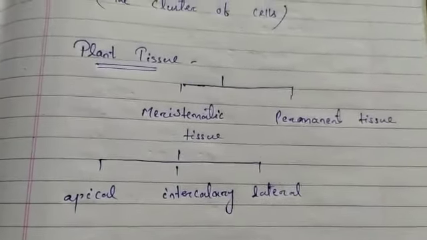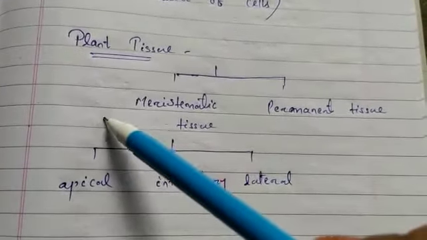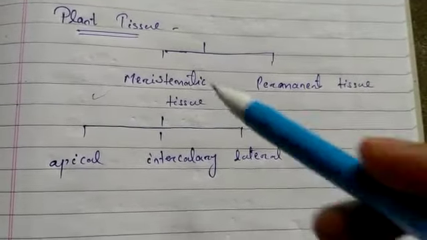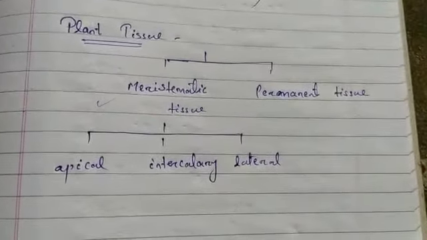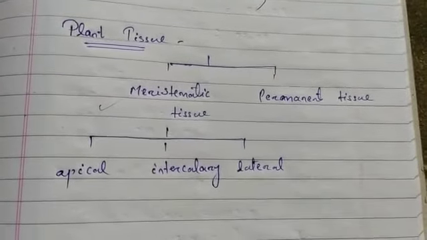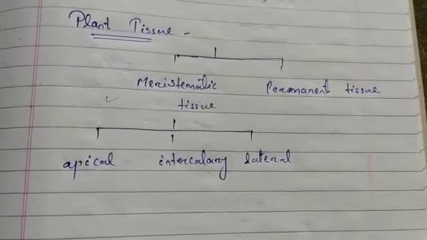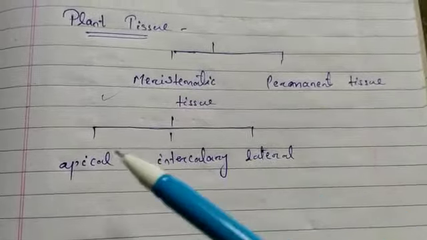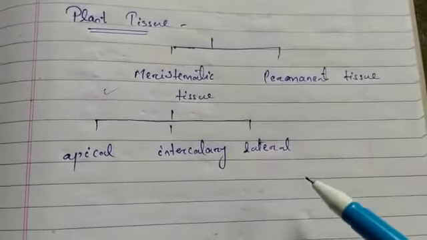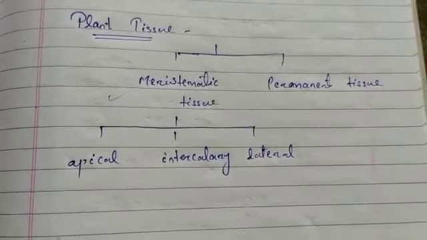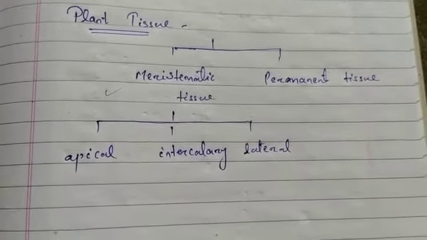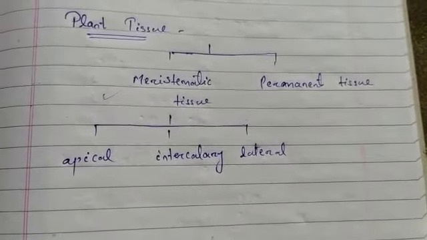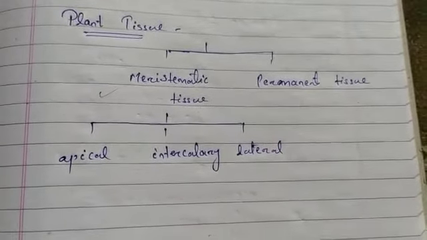So plant tissue is of two types, growing tissue or meristematic tissue, and permanent tissue. Growing tissue is also known as meristematic tissue. It is located only at a few points. Depending on the region where they are present, meristematic tissue is classified as apical meristem, intercalary meristem and lateral meristem. New cells produced by meristem are initially like those of the meristem itself, but as they grow and mature, their characteristics slowly change and they become differentiated as components of other tissue.